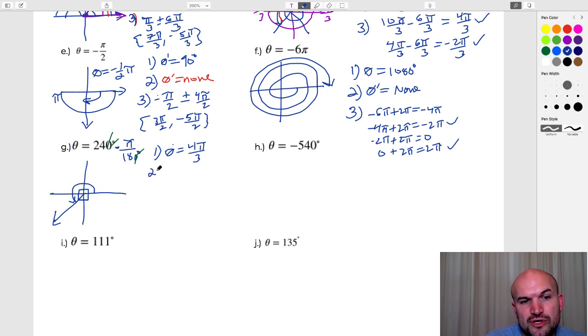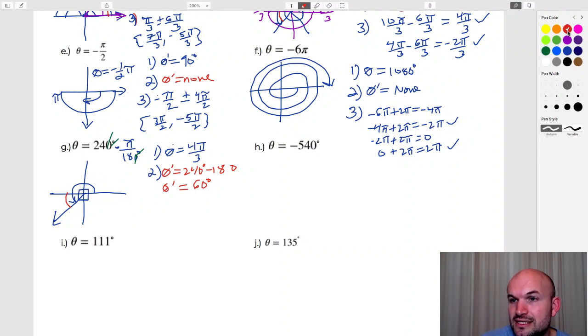As far as 2 goes, again, I'm thinking, how far is this away? If I'm at 240, and I know halfway around the x-axis is a degree of 180, to find my reference angle I just need to say, how far is it? So theta prime is 240 degrees minus 180. That's going to tell me this distance right here, which is the reference angle. And therefore, you can see that is going to be 60 degrees.